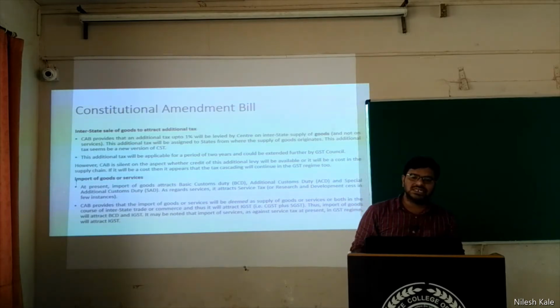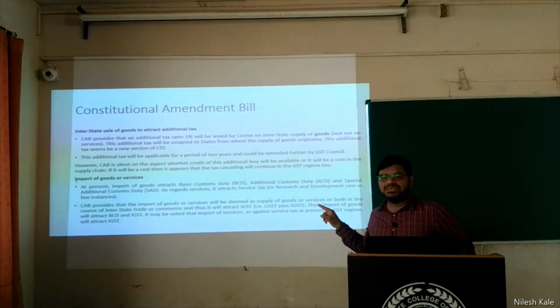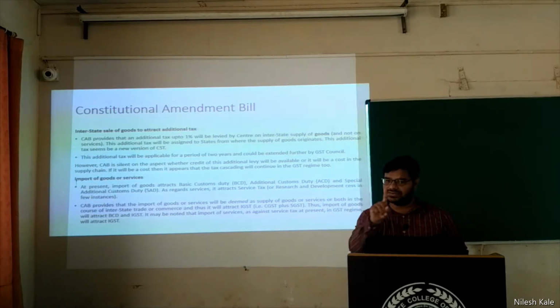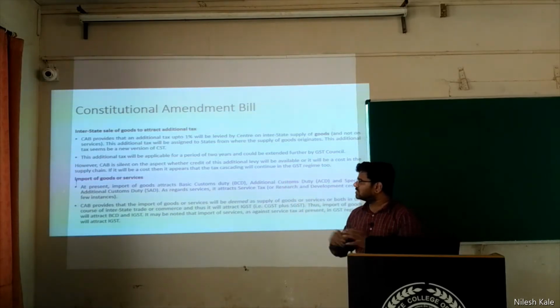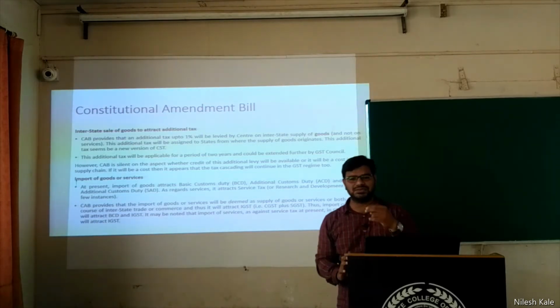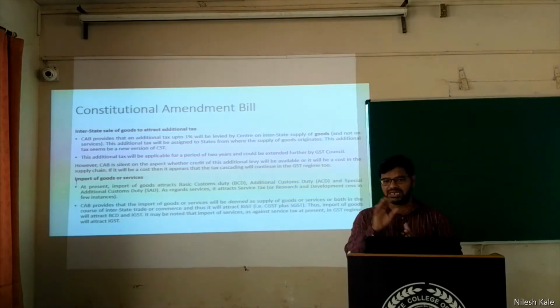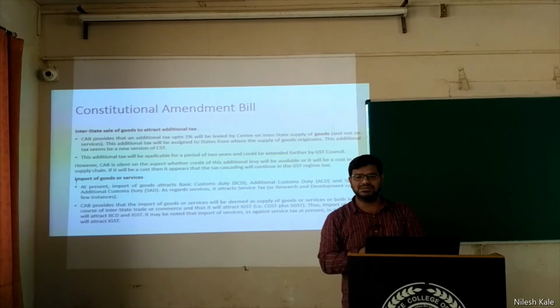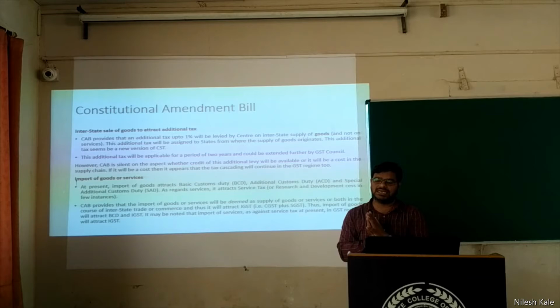Now, did you understand that example? If I am buying from Maharashtra, then Maharashtra is the origin state, and that 1% extra will be going to that state. This additional tax seems to be a new version of CST. Exactly, a new version of CST. What is CST? Central sales tax. Earlier the rate of CST was only 2%. The maximum in that act was 4%, but it was 2%. Now it is a 1% reduced central sales tax.